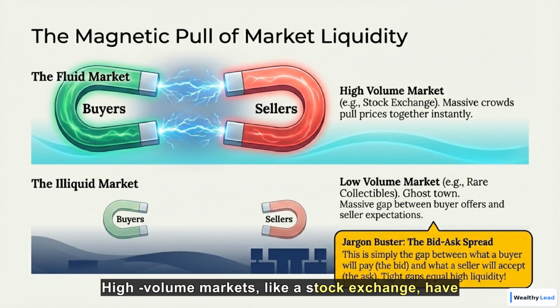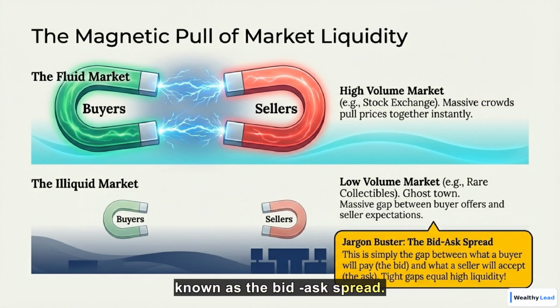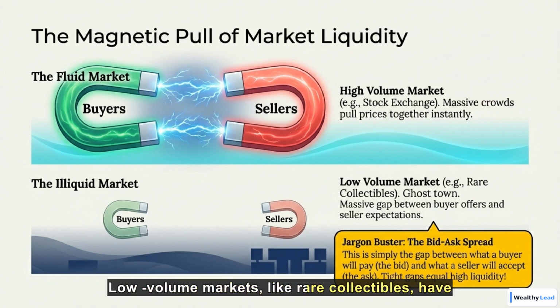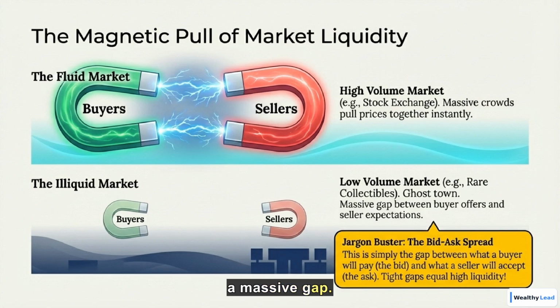High-volume markets, like a stock exchange, have a strong magnetic pull that instantly closes the gap between buyer offers and seller expectations, known as the bid-ask spread. Low-volume markets, like rare collectibles, have a massive gap.